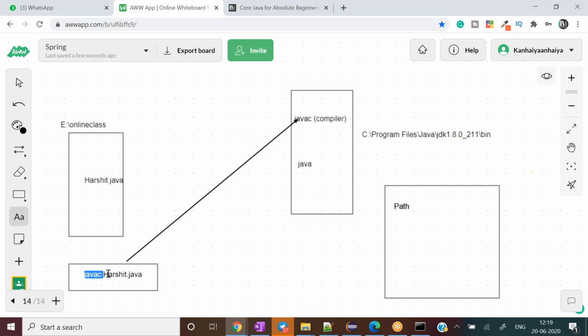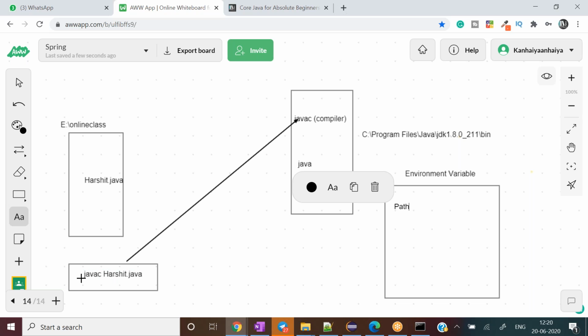If that is not available, it will go to our environment path. This is called the environment variable, and here it will try to see whether a developer has set the path or not. How do I know where this javac is available?